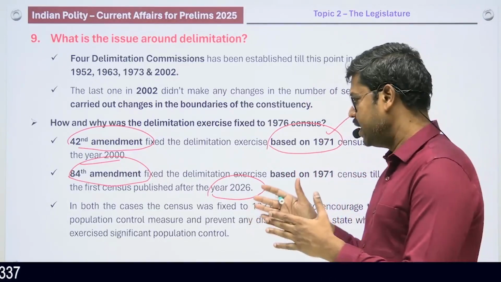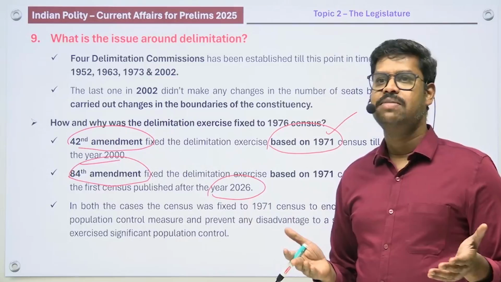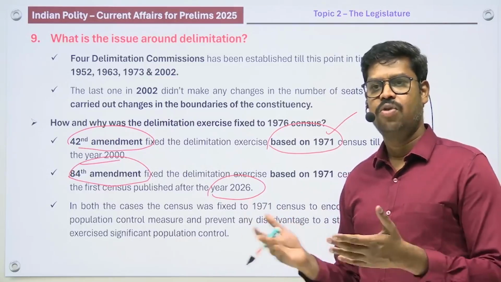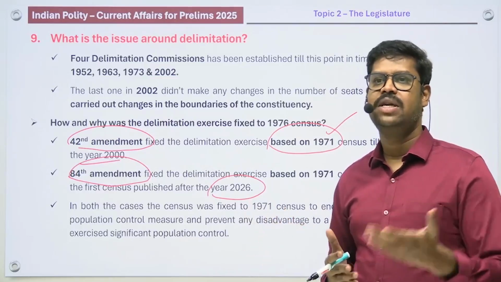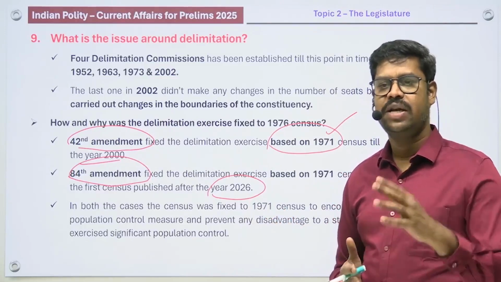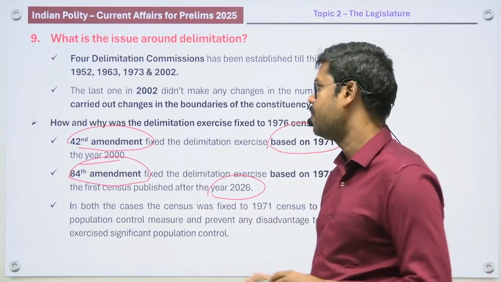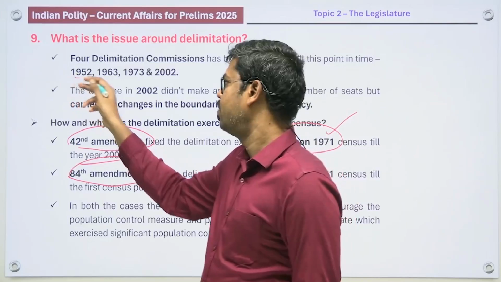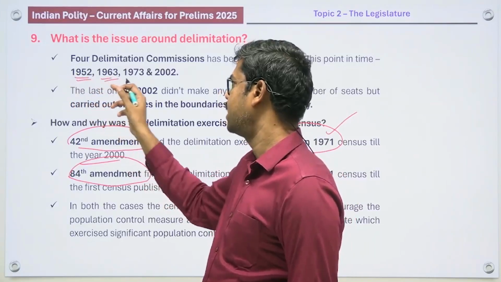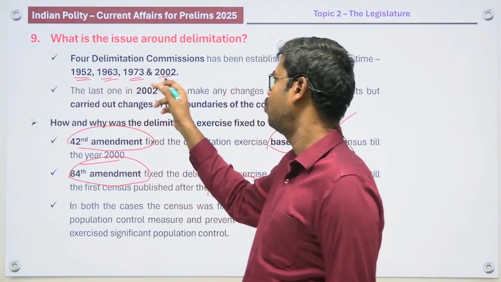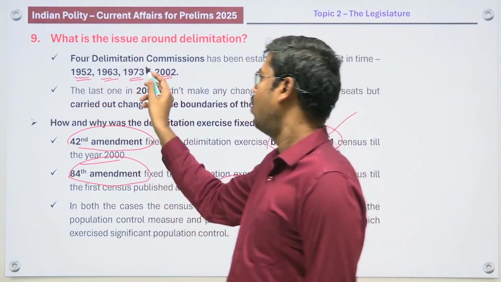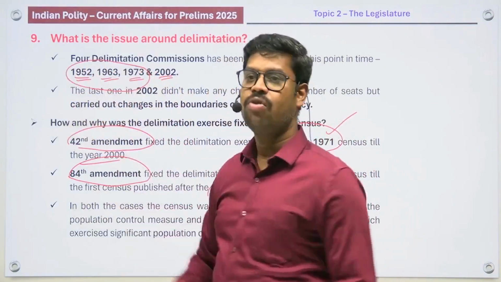So the delimitation body, how many times has it been brought into our country? How many times has the delimitation commission been established? It has been established 4 times in our country. 1952 was the first time, then 1963 the second time, 1973 the third time, and 2002 the fourth time. In the first 3 cases, they have done all the 3 functions.